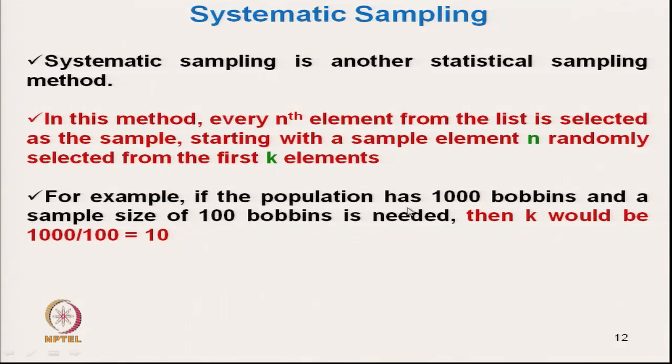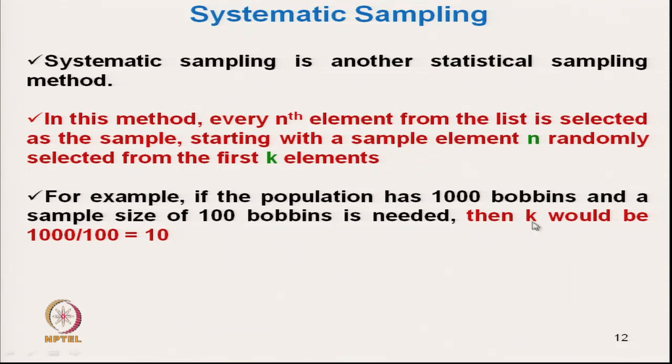If the population has 1000 bobbins and our idea is to select 100 bobbins, then dividing 1000 by 100, the value of k is 10. So from every subgroup of 10, he has to pick one sample.